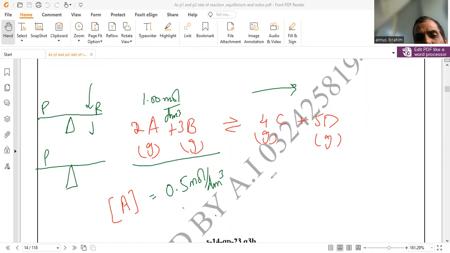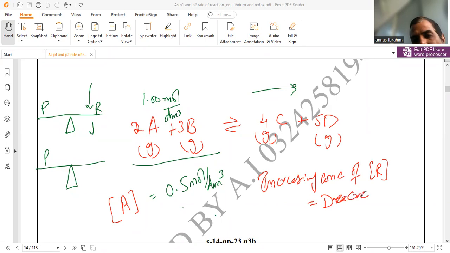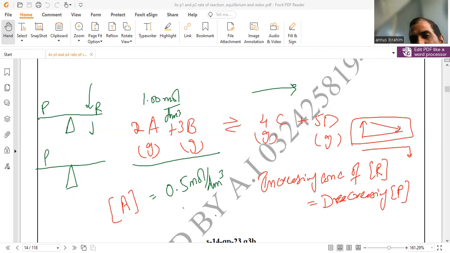Increasing the concentration of reactant is equivalent to decreasing the concentration of product. If you increase the concentration of reactant or decrease the concentration of product, in both cases equilibrium moves in the forward direction.